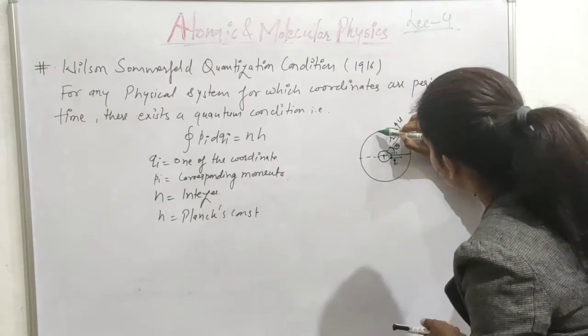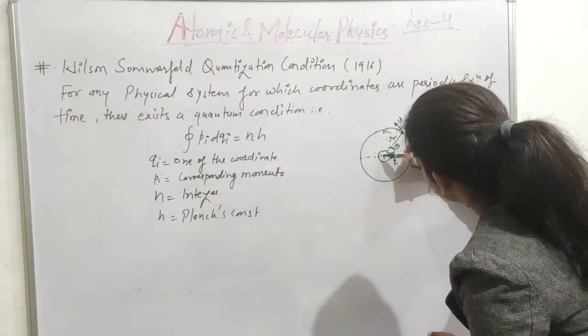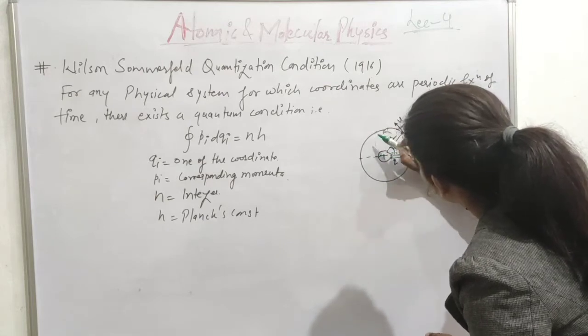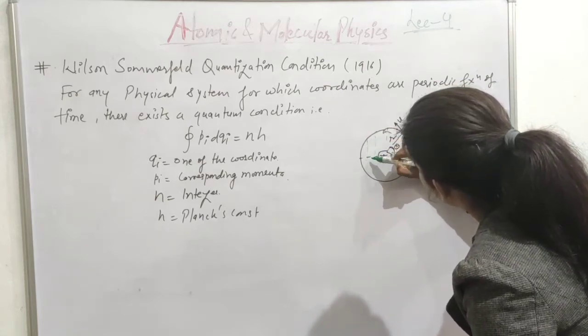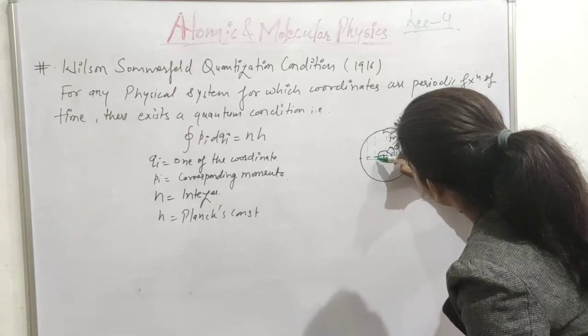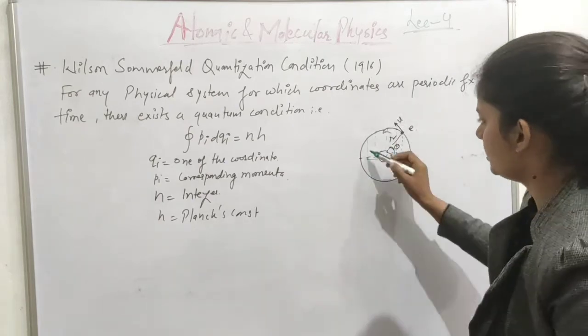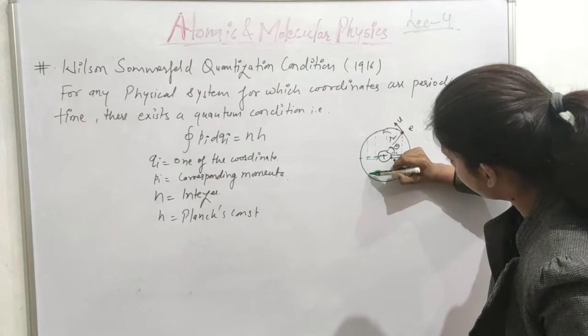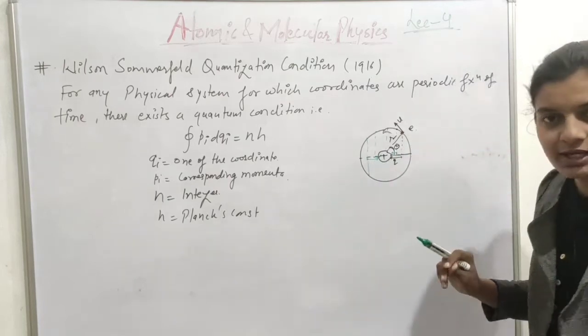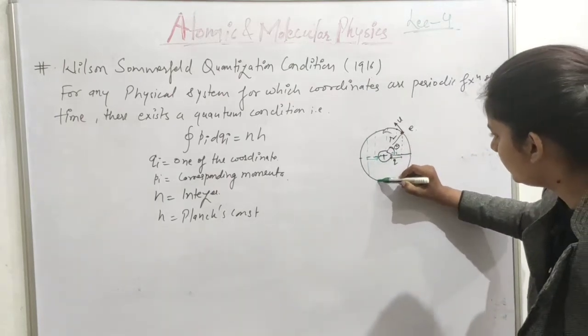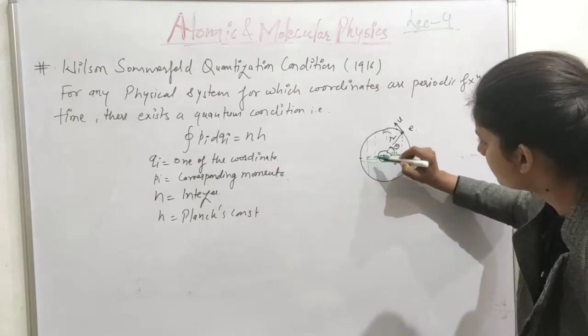Now the electron is here, then again it has a value of projection. Now the electron is here, then the value of its projection is decreasing, and if it goes here, then the projection becomes negative in value, and if here, then the projection has this value.